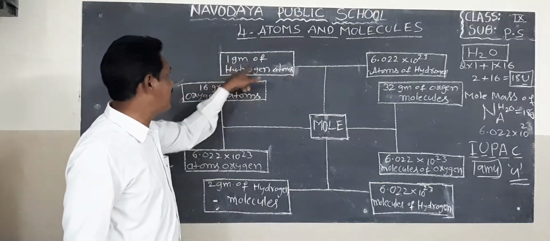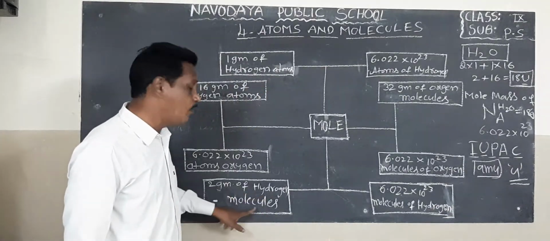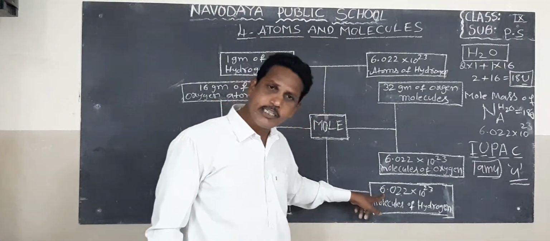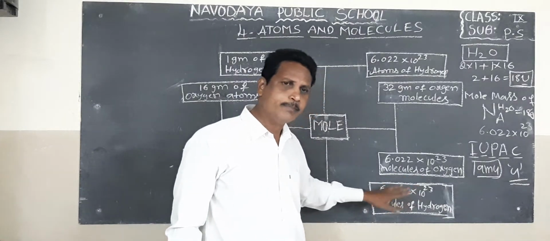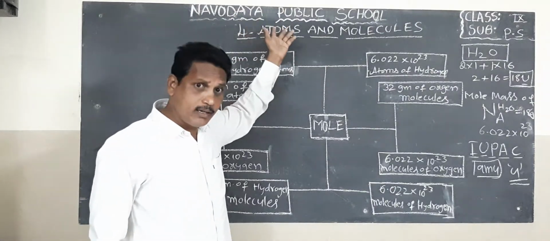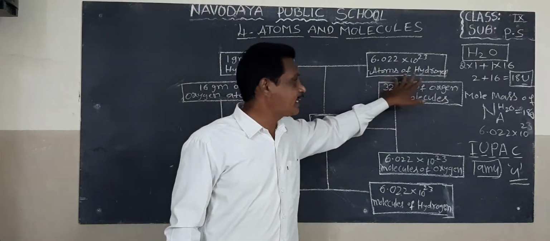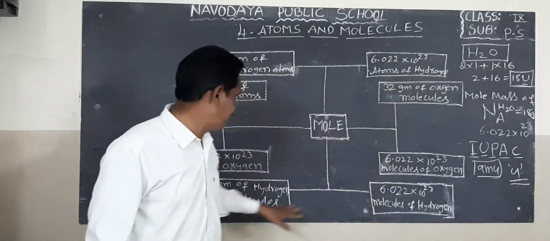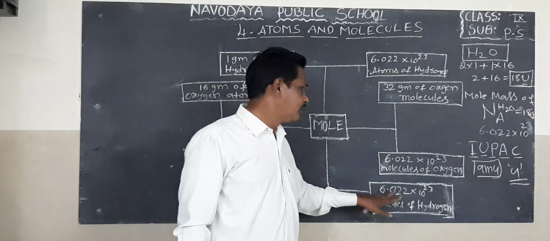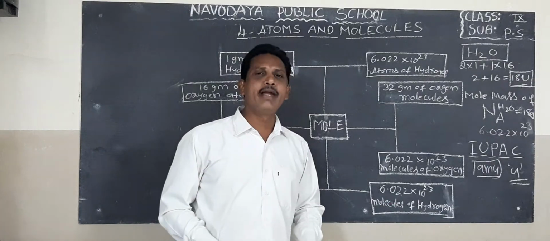Here, starting with 1 gram of hydrogen atom, an indivisible particle. 2 grams of hydrogen molecules contain 6.022 into 10 power 23 molecules of hydrogen. 1 gram of hydrogen atoms contain the same 6.022 into 10 power 23 atoms of hydrogen.